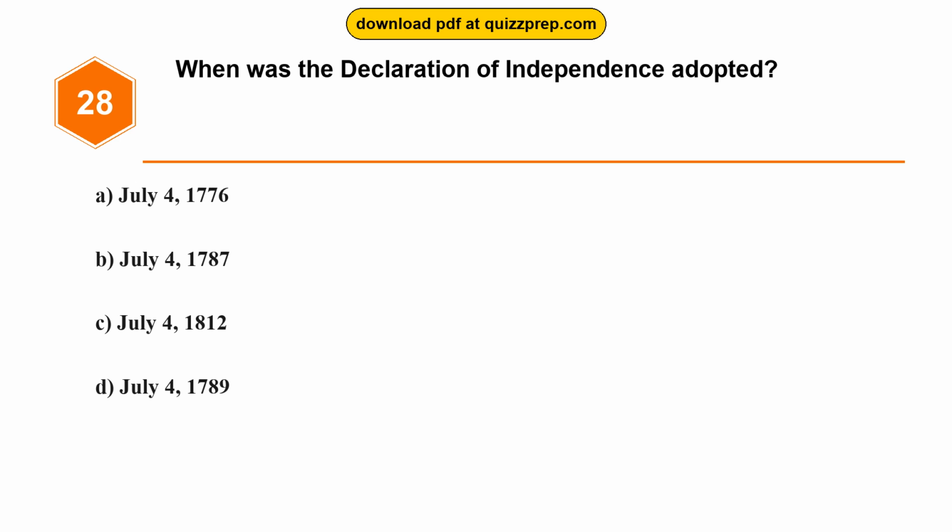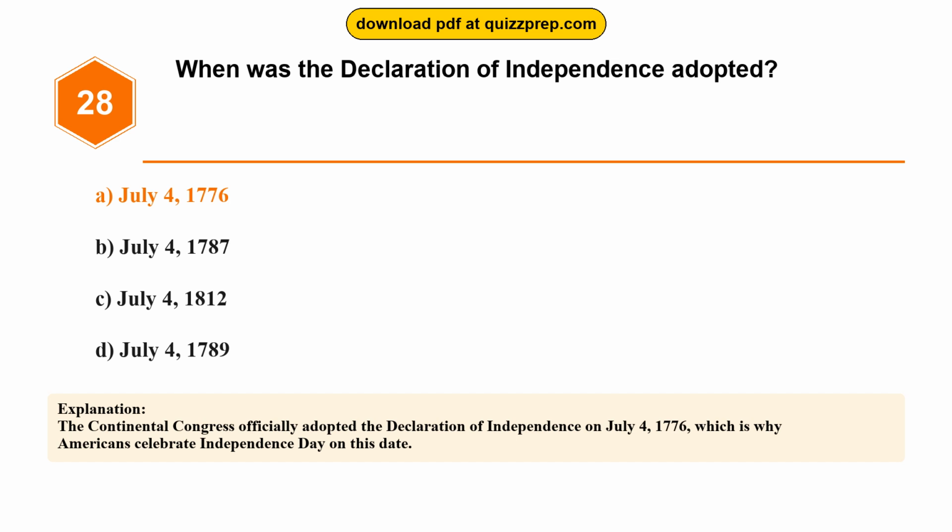Question 28. When was the Declaration of Independence adopted? Option A. July 4, 1776. Option B. July 4, 1787. Option C. July 4, 1812. Option D. July 4, 1789. The correct answer is option A, July 4, 1776. The Continental Congress officially adopted the Declaration of Independence on July 4, 1776, which is why Americans celebrate Independence Day on this date.